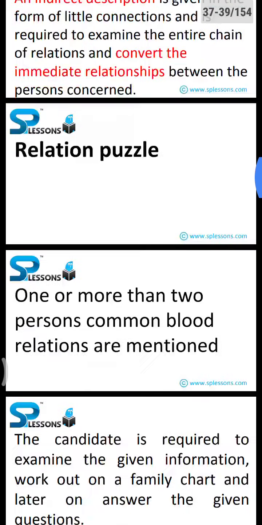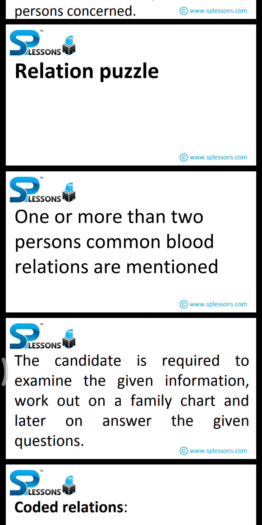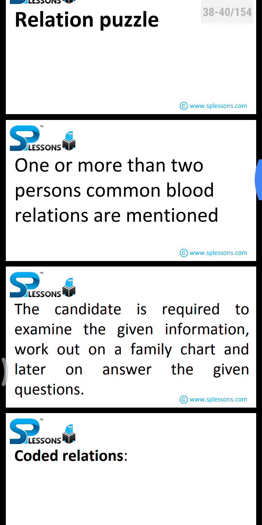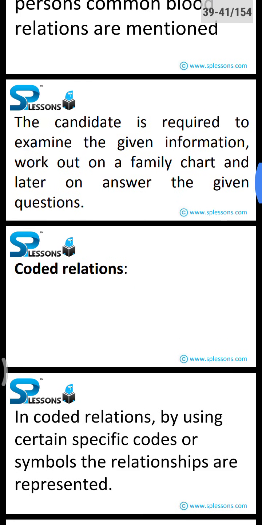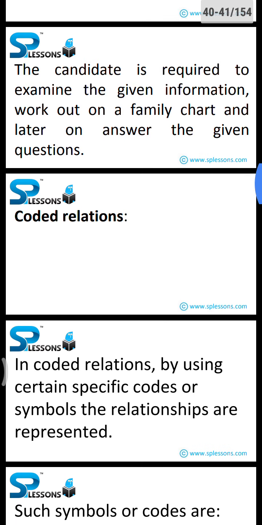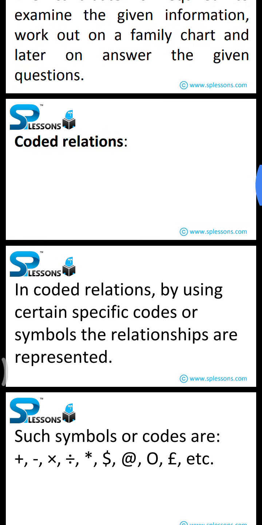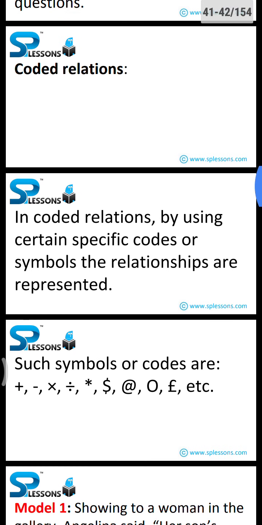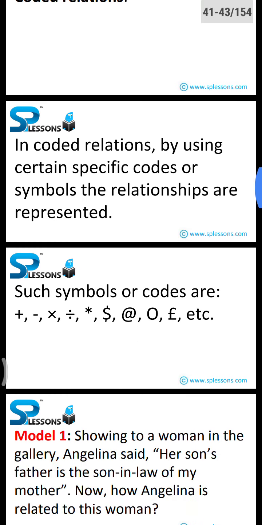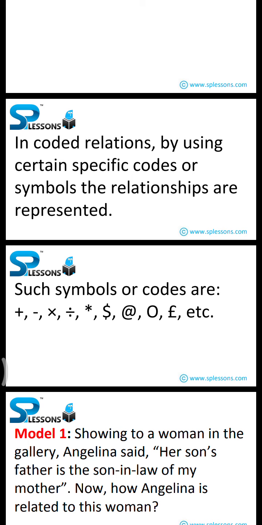Relation puzzle: the common blood relations of two or more persons are mentioned. The candidate is required to examine the given information, work out a family chart, and later answer the given questions. Third type, coded relations: in coded relations, by using certain specific codes or symbols, the relationships are represented. Such symbols or codes are listed below, like plus, minus, asterisk, divided by, dollar symbol, at the rate of, etc.